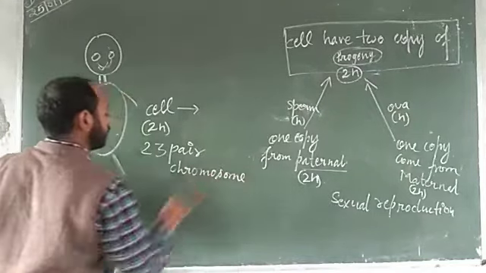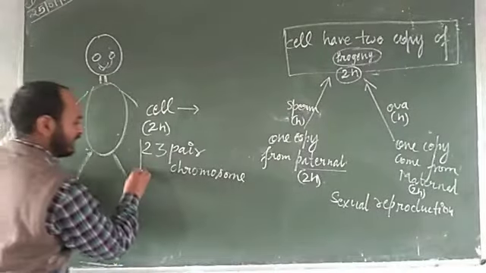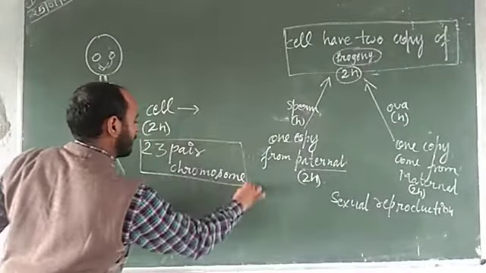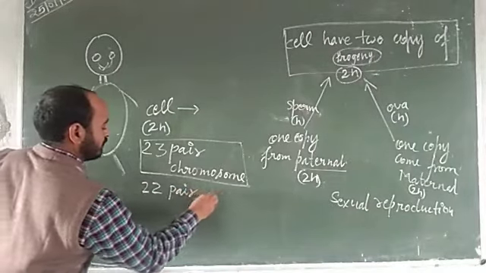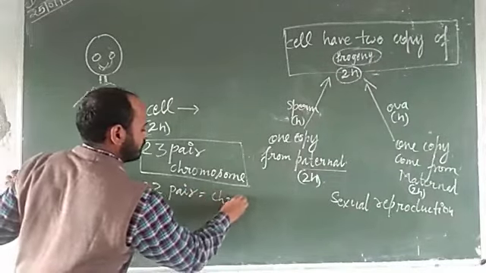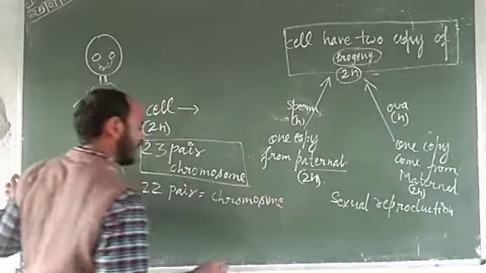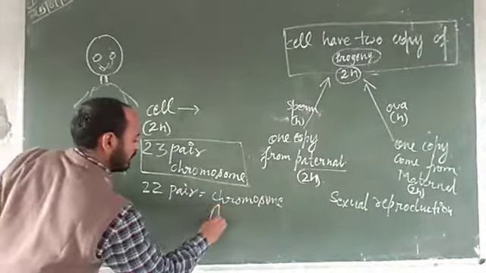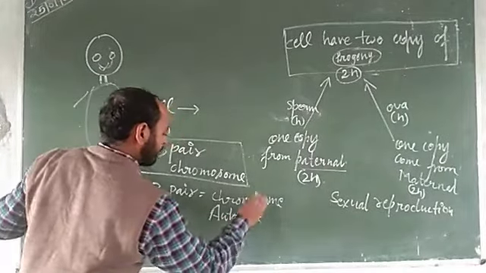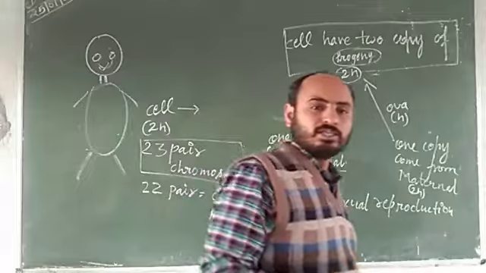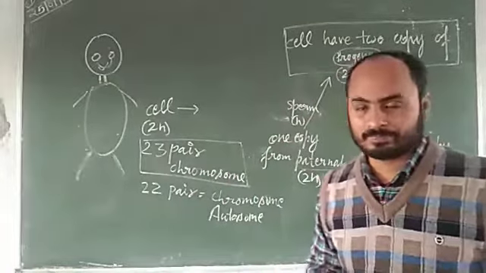Of the 23 pairs, 22 pairs of chromosomes are known as autosomes. Autosomes are the chromosomes responsible for making the whole body.